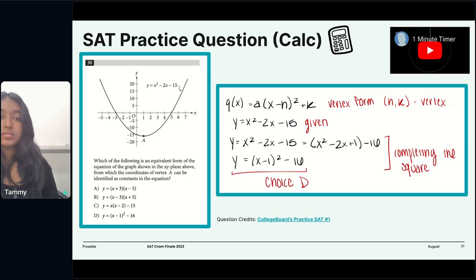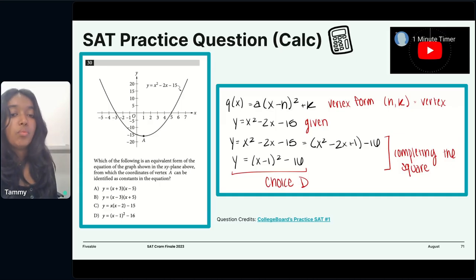Then we isolate 15 on one side and add 1 to both sides of the equation. That's how we got 16, by the way. We factor the right-hand side, which is x squared minus 2x plus 1. We bring 16 back from the other side of the equation, and we get (x minus 1) squared minus 16 as our answer. So that's choice D. Great job, guys.